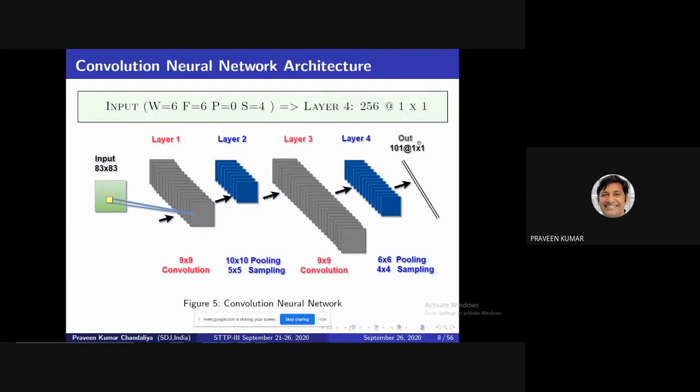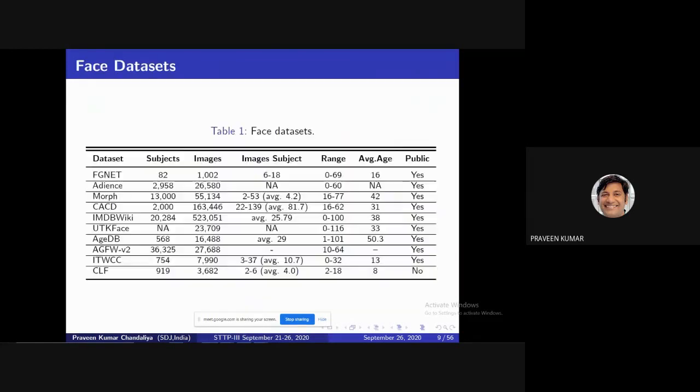Then this 1 cross 1 is your fully connected layer. 101 is your number of classes. These are the basic three building blocks of CNN: the convolution layer, the pooling layer, and then the fully connected layer.